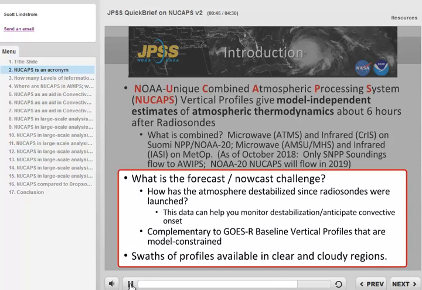The entire orbit of NPP is available in the Northern Hemisphere globally in AWIPS. NOAA 20 will be also. In the Southern Hemisphere, the data cuts off at 40 south.